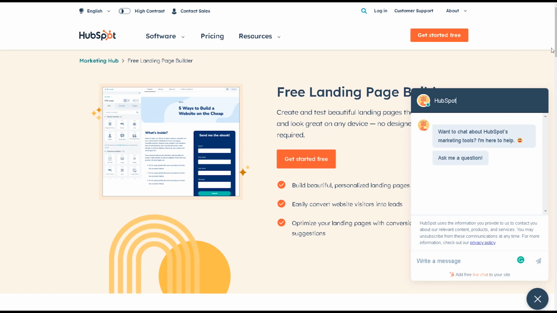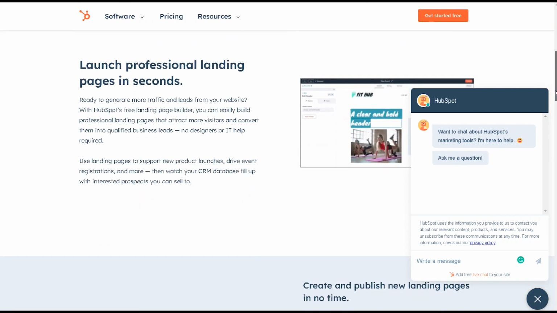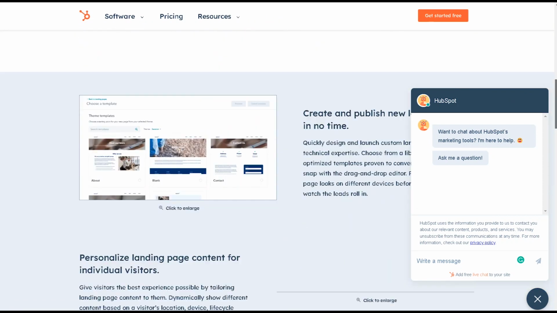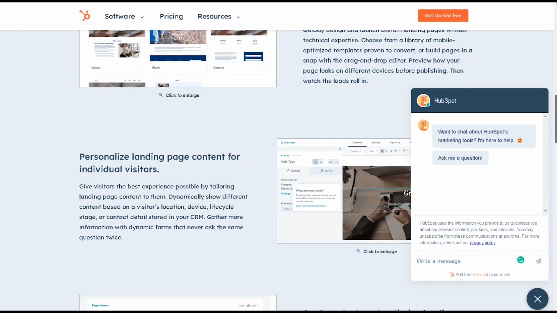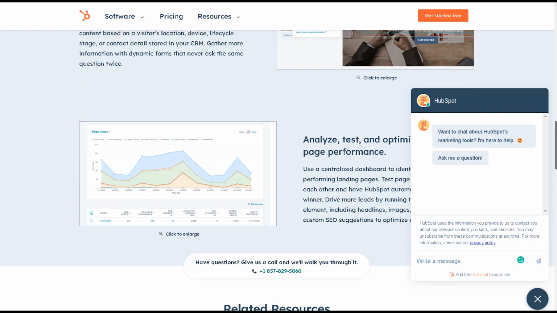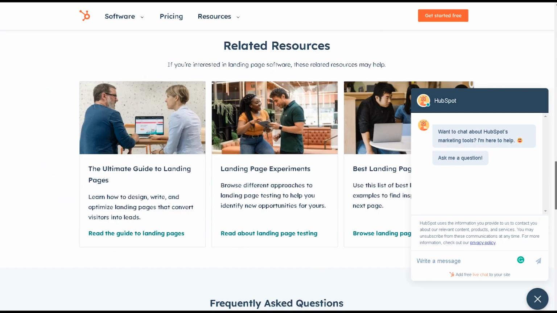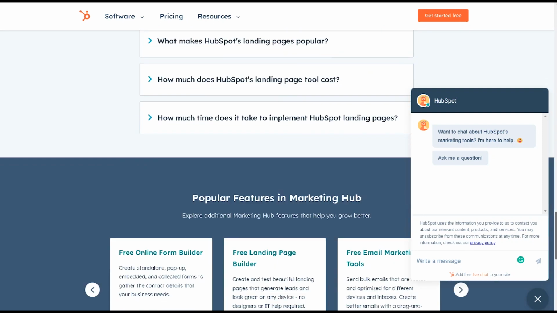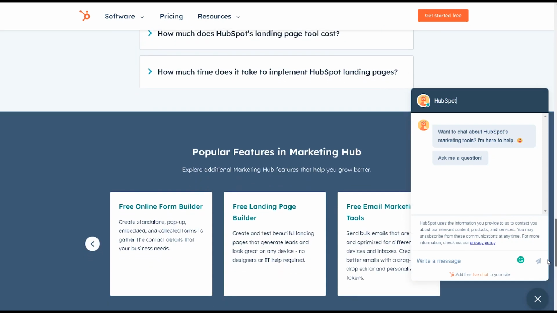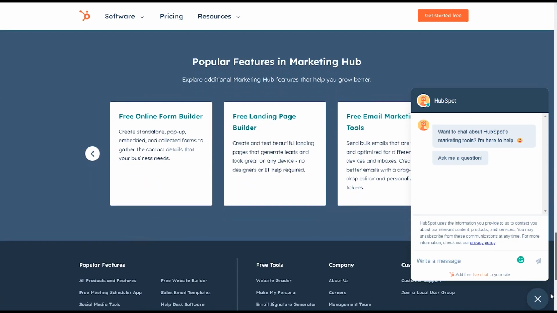Now we're going to use HubSpot or any other website that you can use to build a landing page or opt-in page. This is where we're going to put our ebook. This is where we're going to collect some emails, and we're going to do some email marketing.